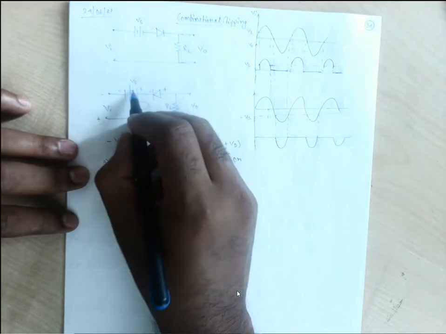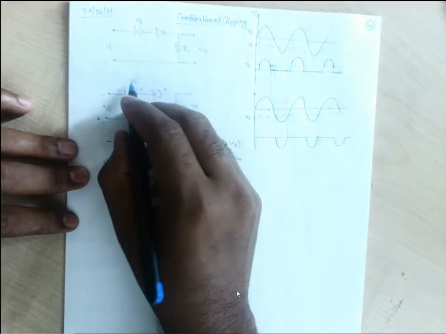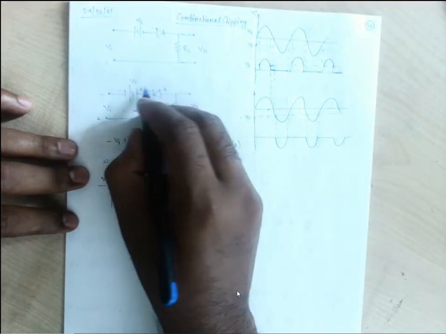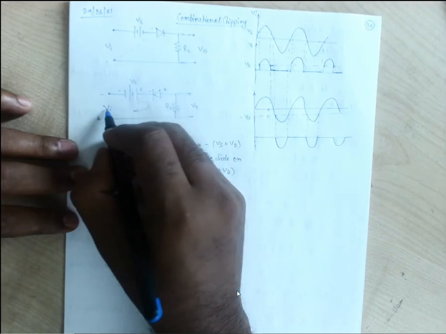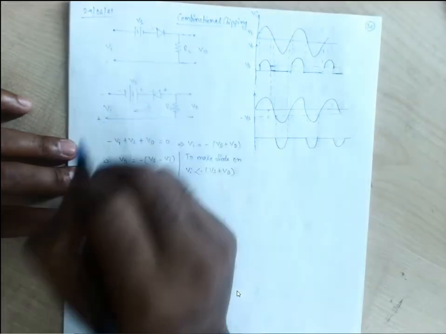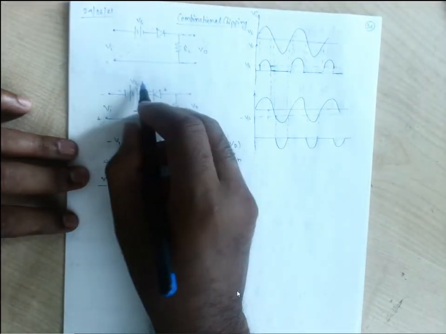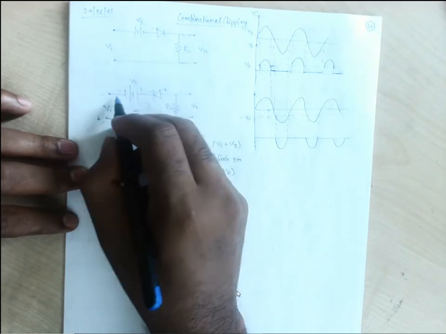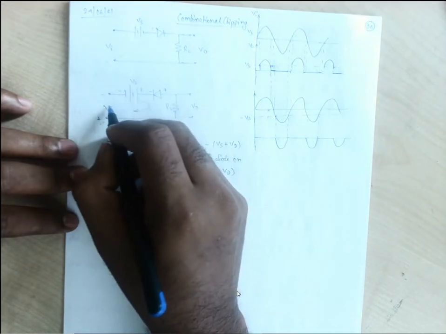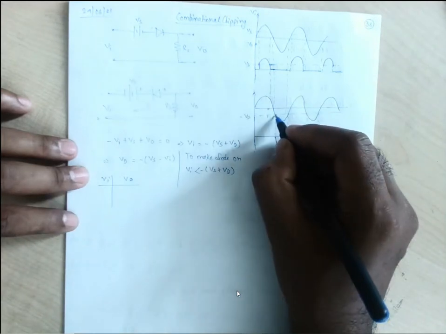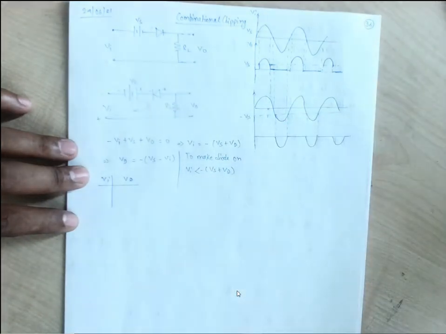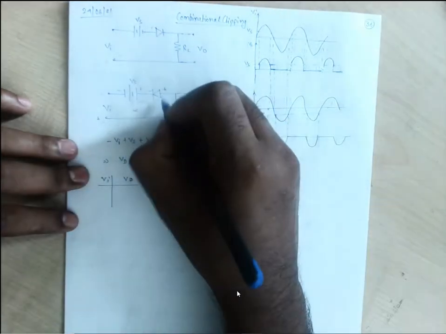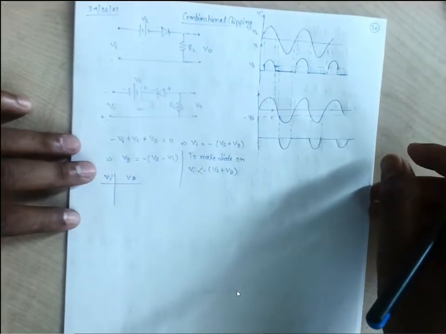Let us consider it is 2, it is minus 2, 0. It is 2, it is minus 3, minus 1. Now our diode will be on. It is 2, it is minus 4. So it is minus 2. So in this way, when our Vi will be greater than Vs, our diode will be on, and that will be the output.